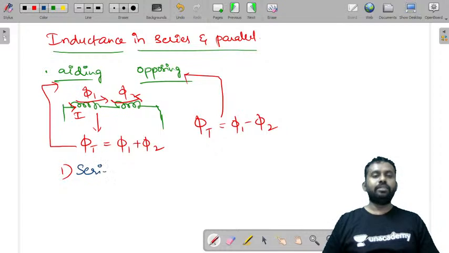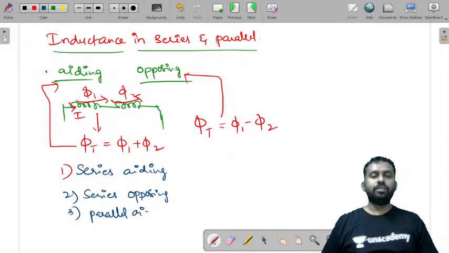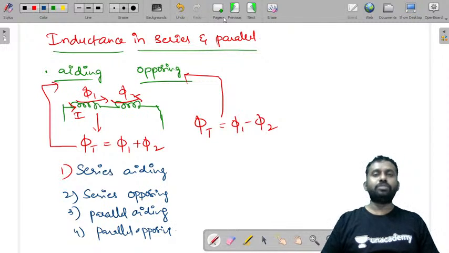So based on this, you have four combinations. One is series aiding, second series opposing, third parallel aiding, and parallel opposing. Because this is a crash course, we cannot derive all these. I'll give you the expressions for all these.